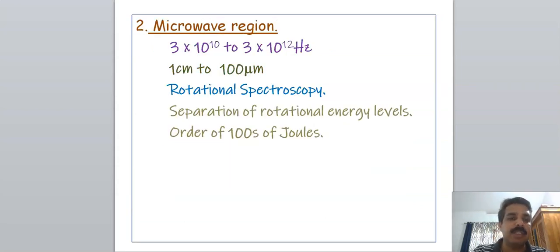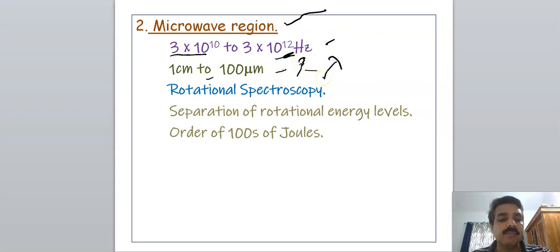The second region is the microwave region, and it is 3 × 10^10 to 3 × 10^12 hertz frequency, and 1 centimeter to 100 micrometer wavelength. And we already know this region is used in rotational spectroscopy.